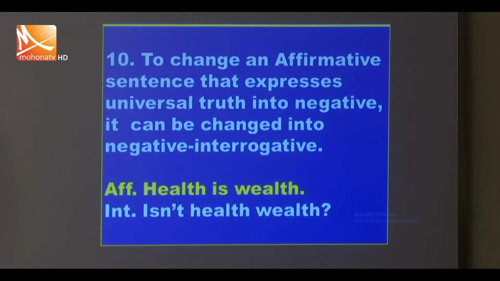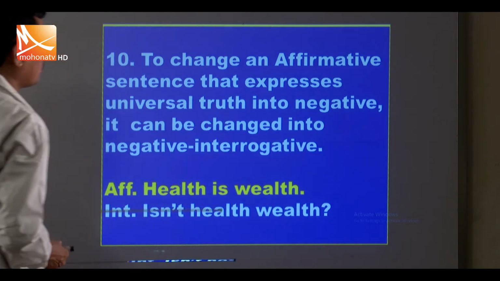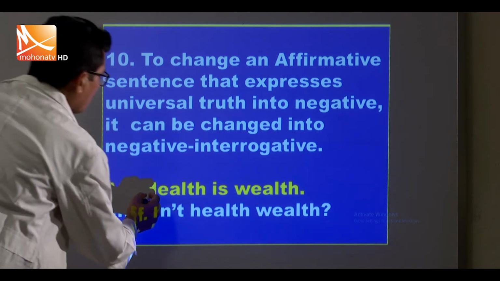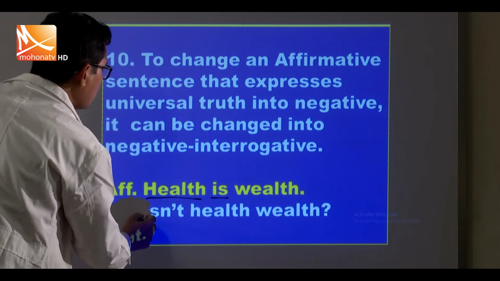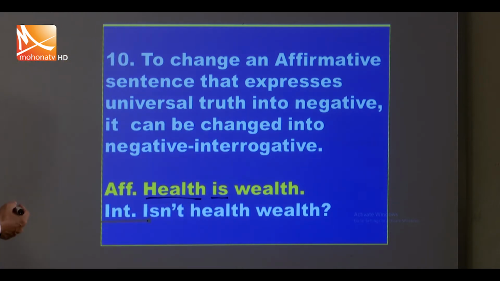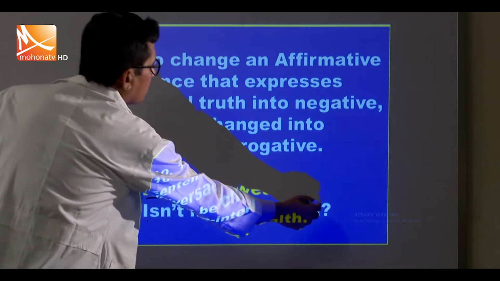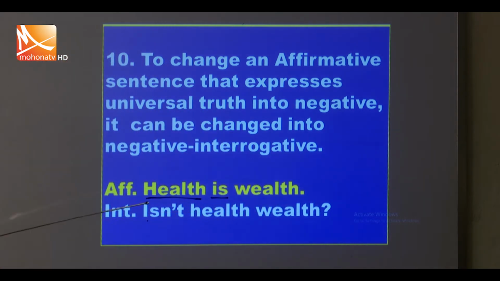An affirmative sentence that expresses a universal truth can be changed into a negative interrogative. Health is wealth. Here: Isn't health wealth? We interchange the positions, "health is wealth" becomes "is" first, then we add "n't", the contracted form of "not". Isn't health wealth? We put a question mark. Health is wealth. Isn't health wealth?